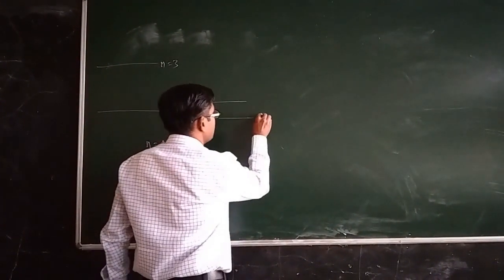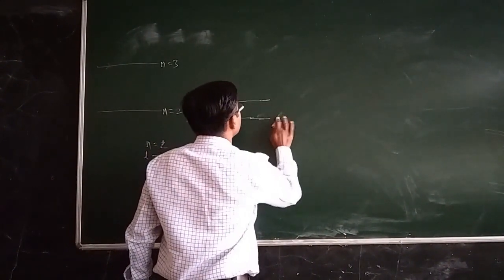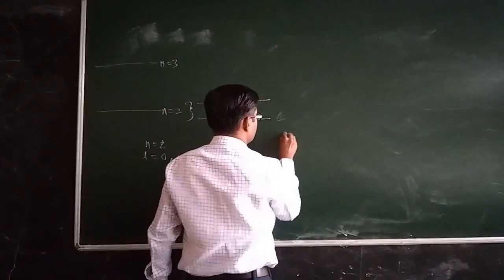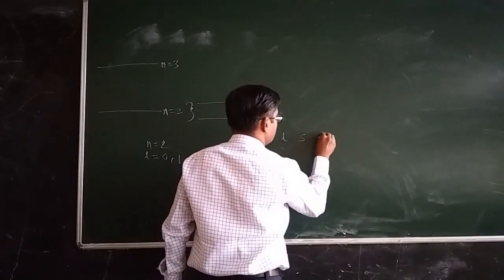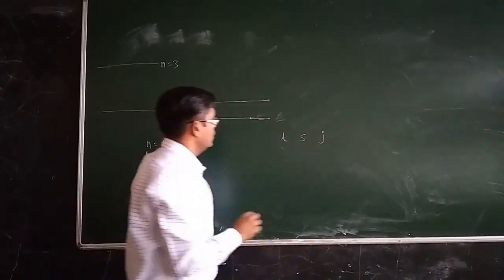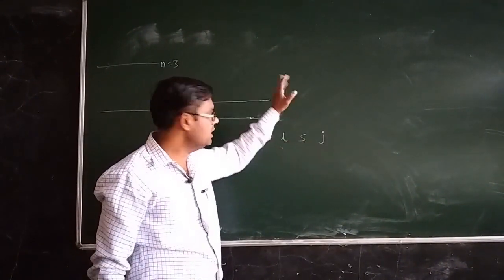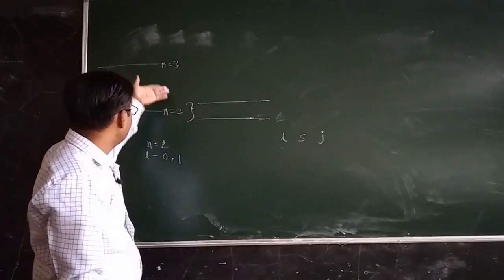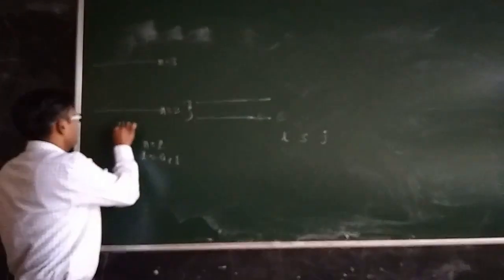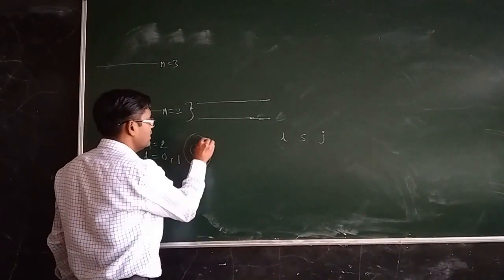For each energy level we will indicate L, S and J, because we should know the values of the L vector, S vector and J vector of the individual electron. This hyperfine structure of the H alpha line is only for the hydrogen atom, which consists of only one electron.